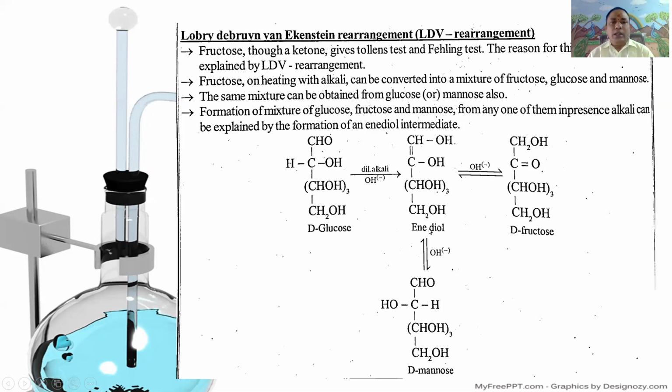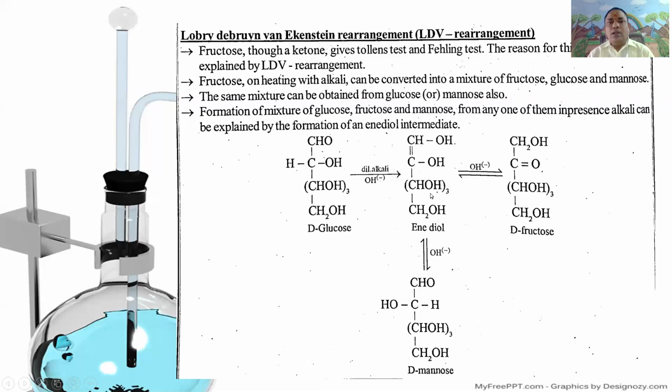The same enediol is also obtained from D-fructose, CH2OH, C double bond O, CHOH taken 3, CH2OH. Upon treatment with dilute alkali, again it undergoes keto-enol tautomerism to give enediol.